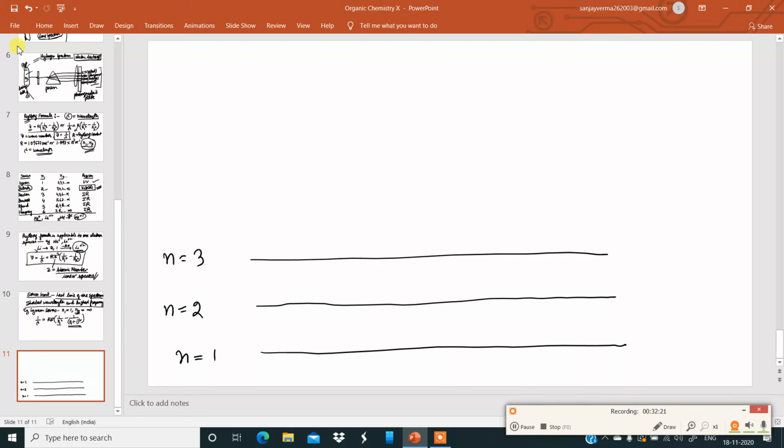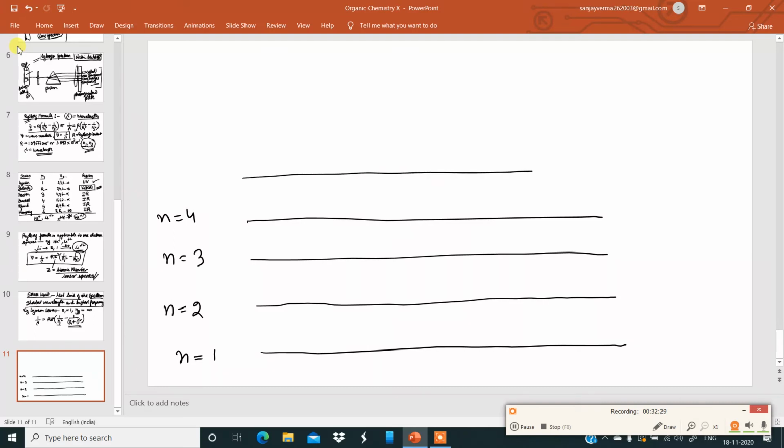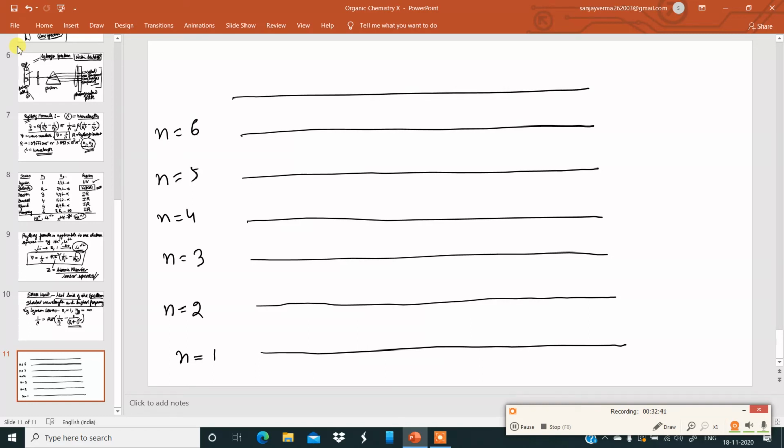Then another line, n is equal to 4, then n is equal to 5, then n is equal to 6, and you can go on: n is equal to 7, n is equal to 8.